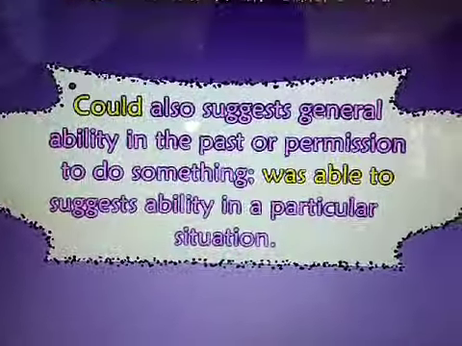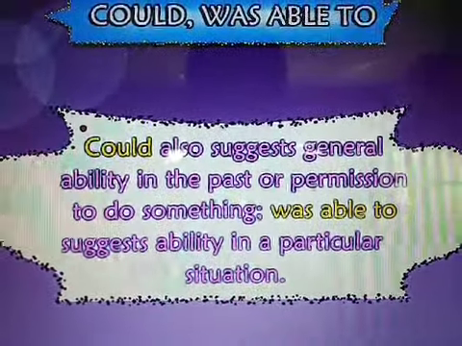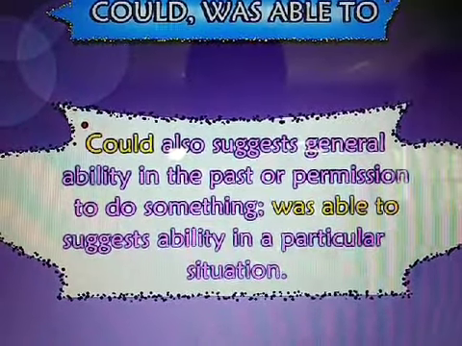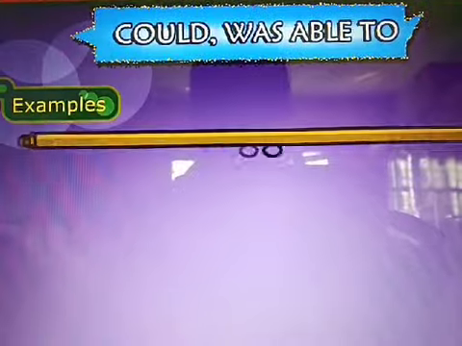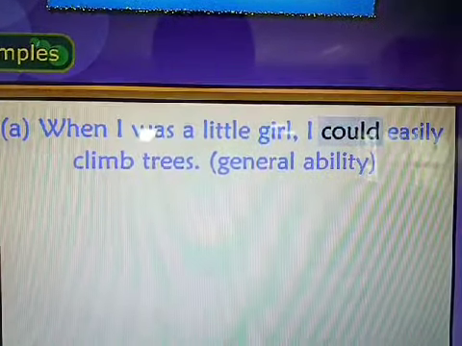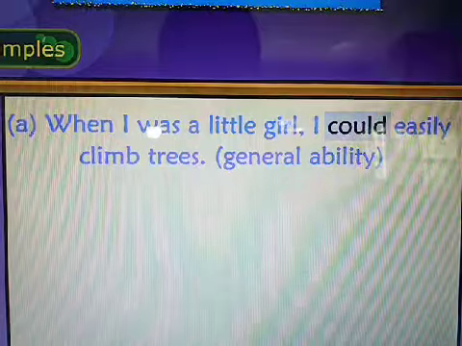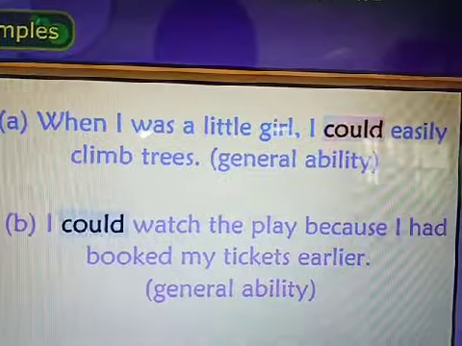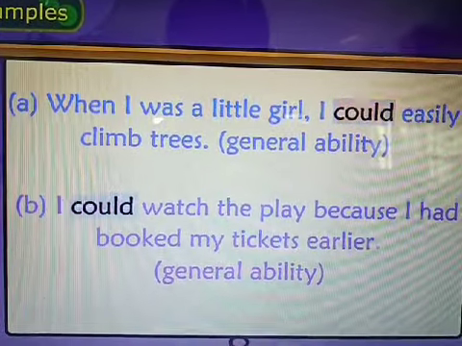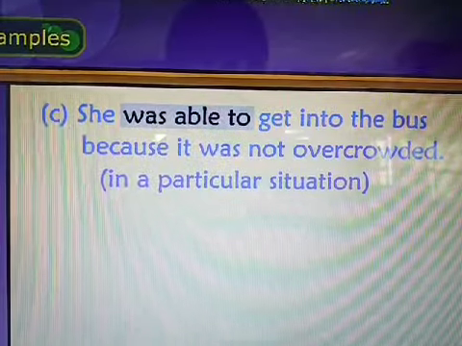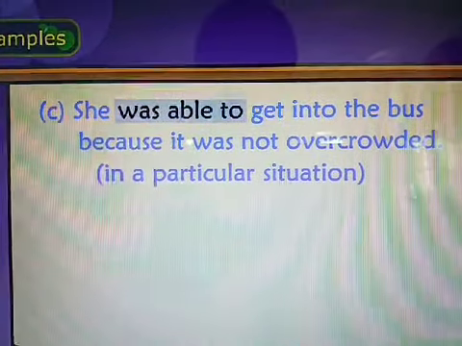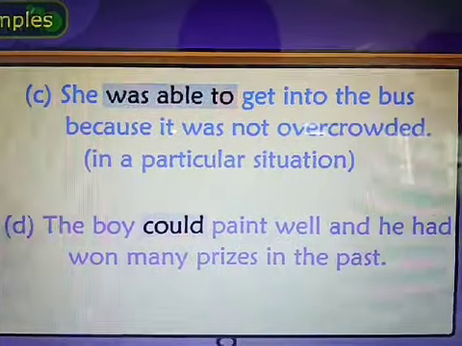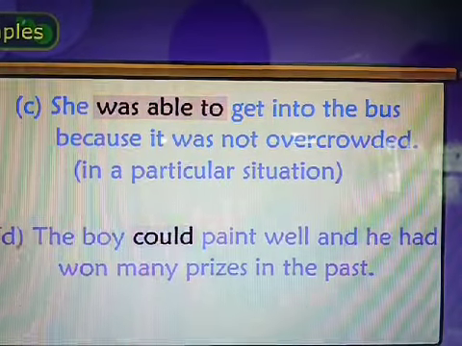Could, was able to. Could also suggests general ability in the past or permission to do something. Was able to suggests ability in a particular situation. Examples. When I was a little girl, I could easily climb trees. General ability. I could watch the play because I had booked my tickets earlier. She was able to get into the bus because it was not overcrowded. In a particular situation, the boy could paint well, and he had won many prizes in the past.